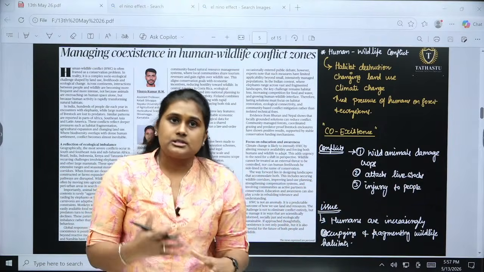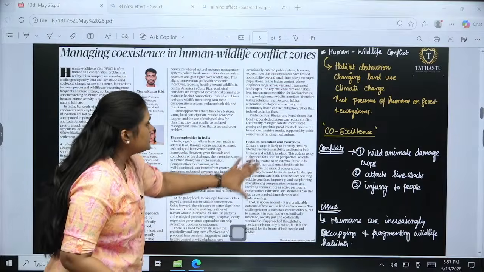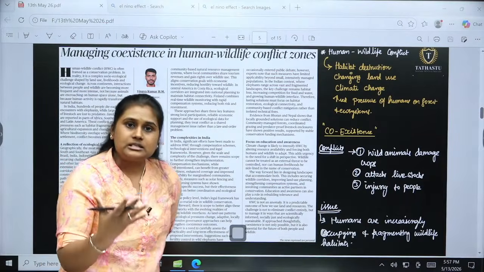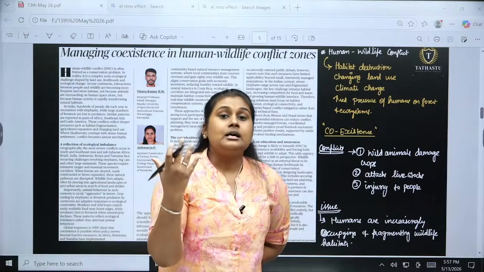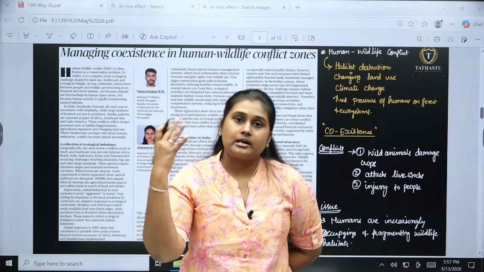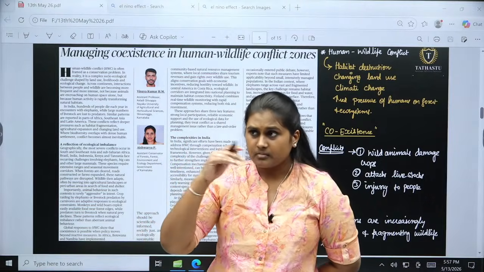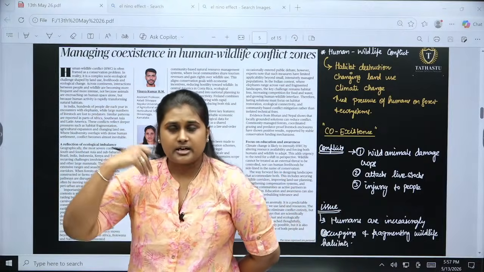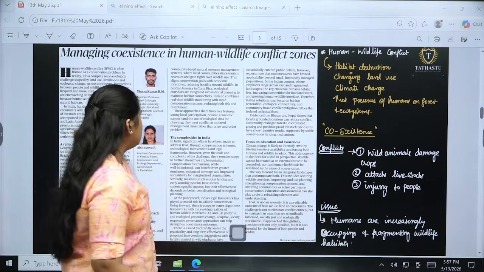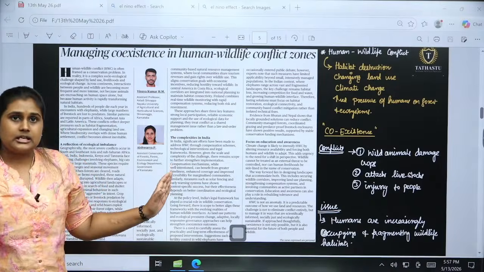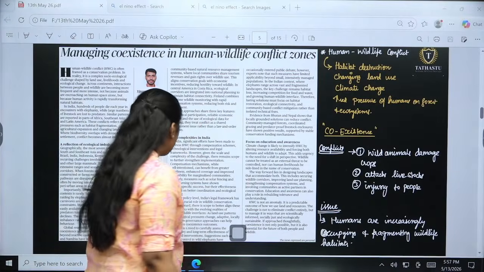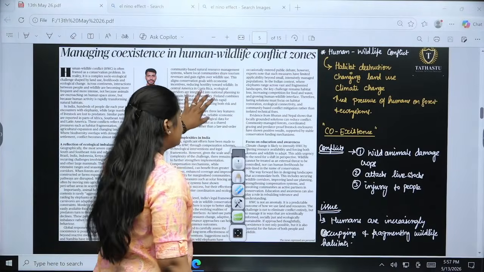So we are going to see in this article, they have told us certain reasons, causes, and all the schemes and acts that are already available in India, and what can be done, from where we can learn. All these things have been mentioned here. Okay, so now we are going to see what the major conflicts are.